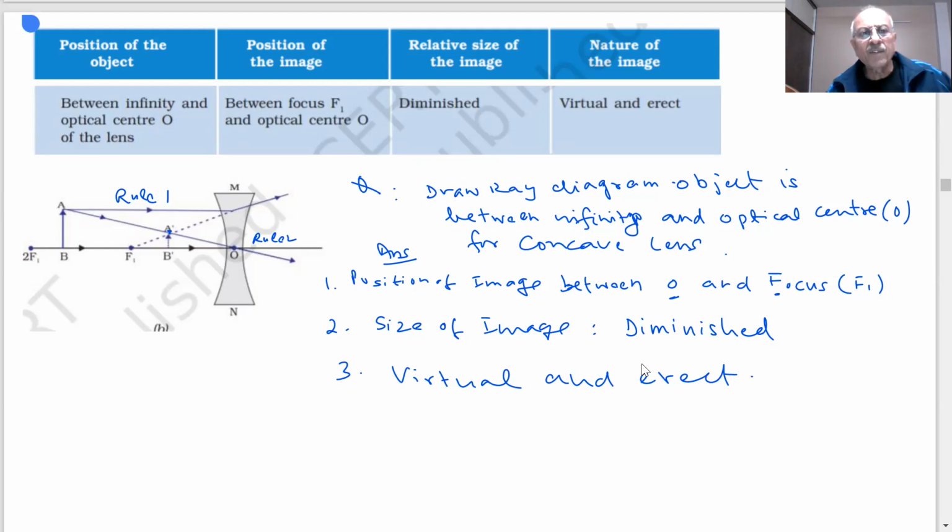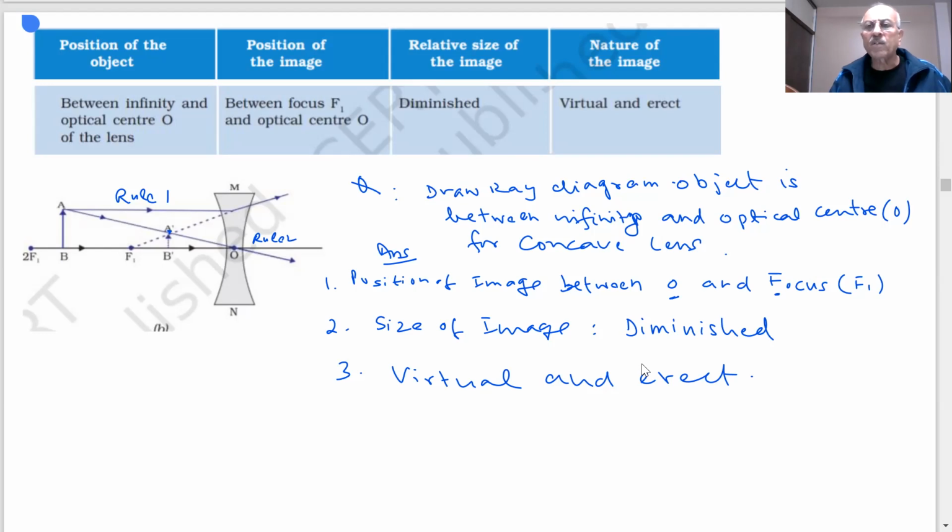So students, we have shown you how to draw the ray diagrams and what the characteristics of the images are in the case of convex lens and concave lens. The most important point to note is that in the case of convex lens, we were able to form different types of images depending on the distance of the object from the optical center.